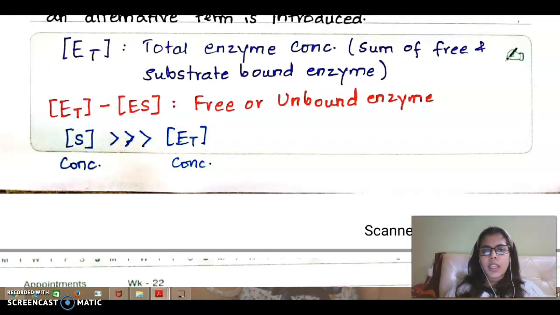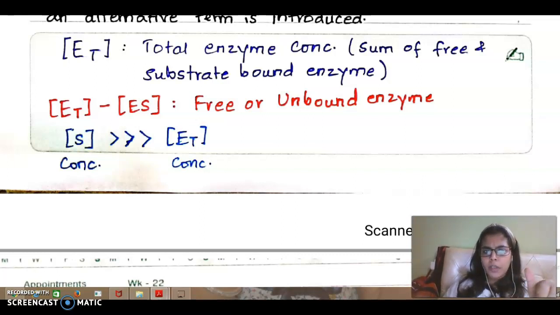First thing is ET, which is the total enzyme concentration. ET minus ES: say I have a total of 10 molecules of enzyme and a few molecules get stuck with the substrate and form an ES complex. Then of the total 10, maybe 3 form ES, and the remaining 7 are free enzyme. So my ET minus ES will give me which enzymes are sitting free. So I have three things now.